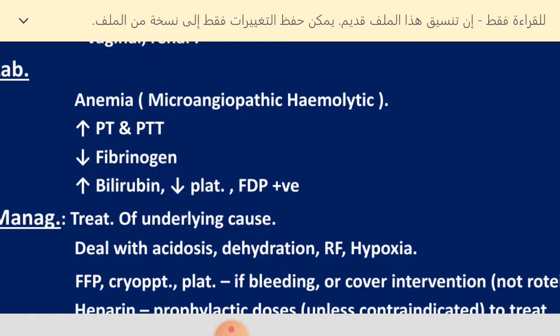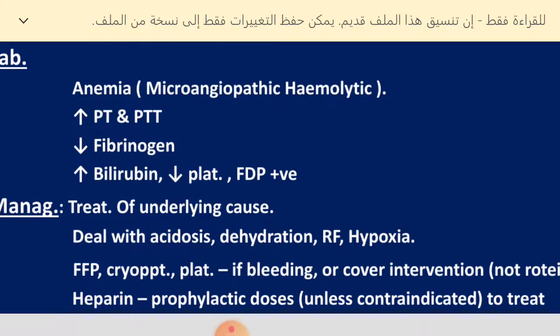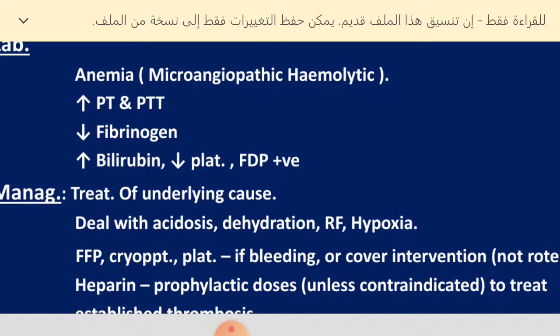For diagnosis, we should have anemia, which is microangiopathic hemolytic anemia. This means these patients have fragmented RBCs and hemolysis. At the same time, to differentiate from TTP, these patients have an increase in prothrombin time and partial thromboplastin time.